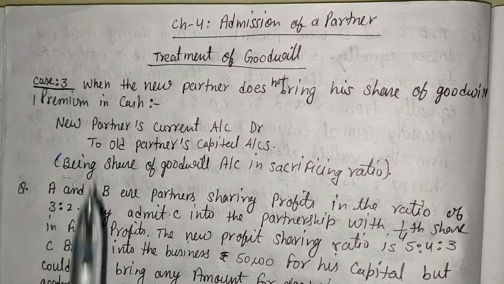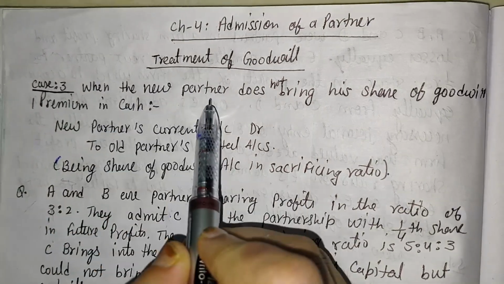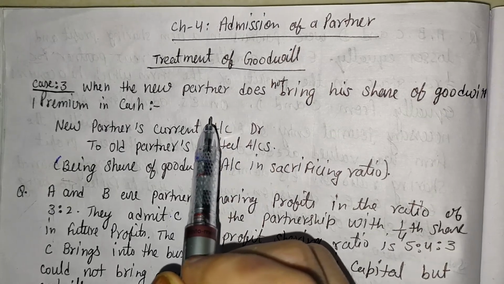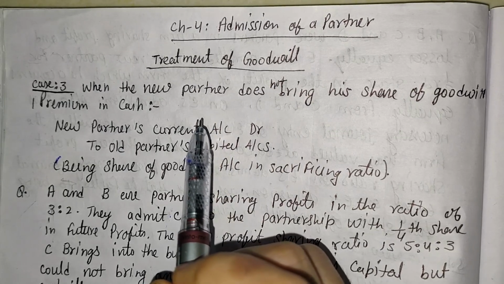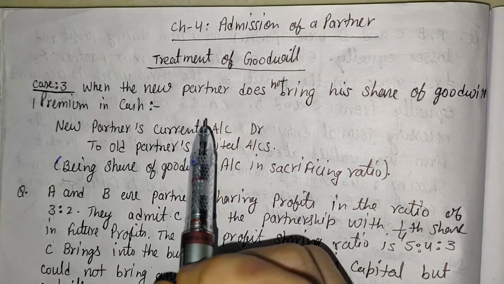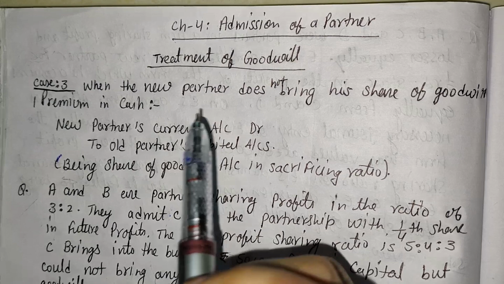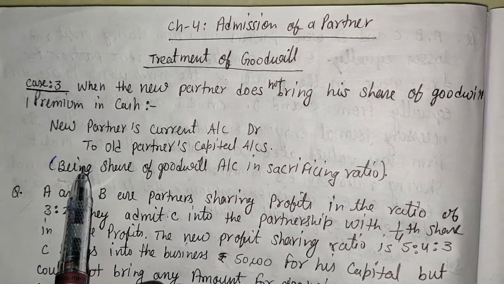Here, case number 3 is when the new partner does not bring his share of goodwill in cash. It means at the time of admission, the new partner is unable to bring any cash in the form of goodwill. That time, what journal entry should be passed?